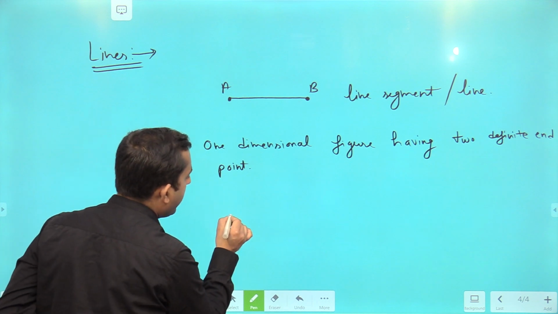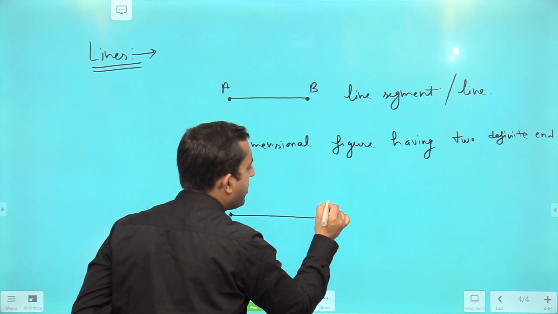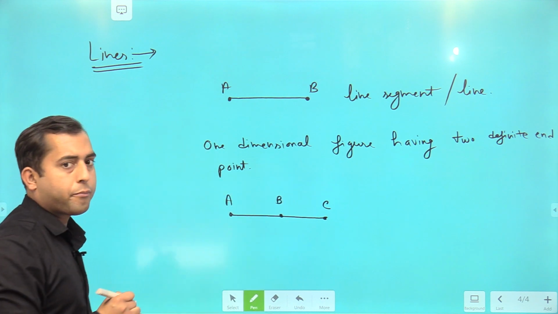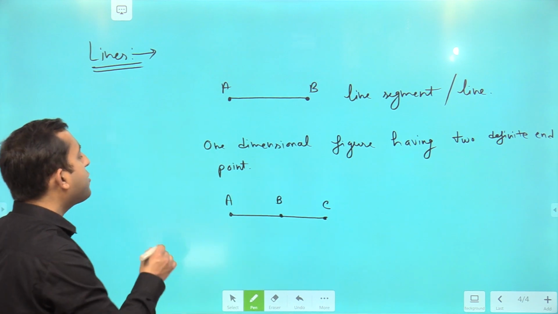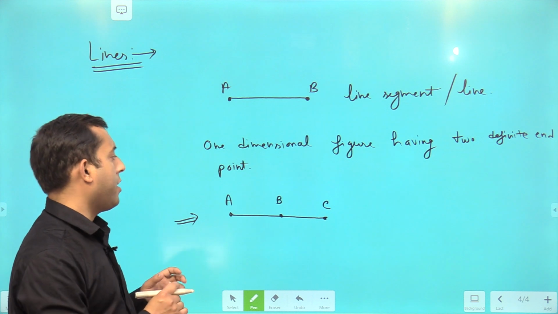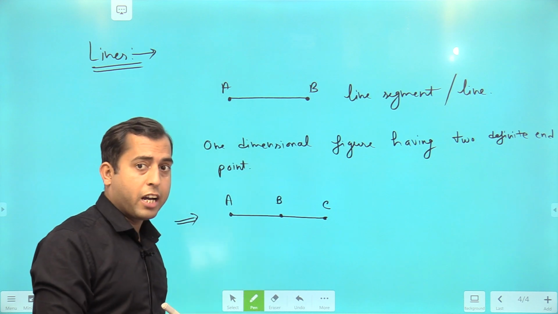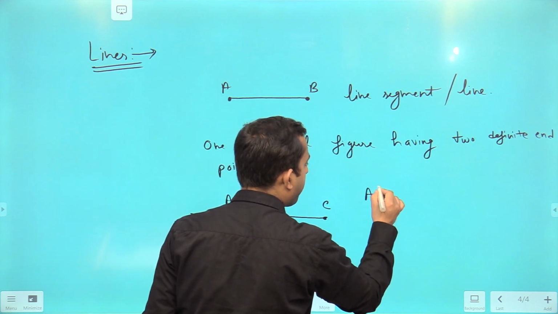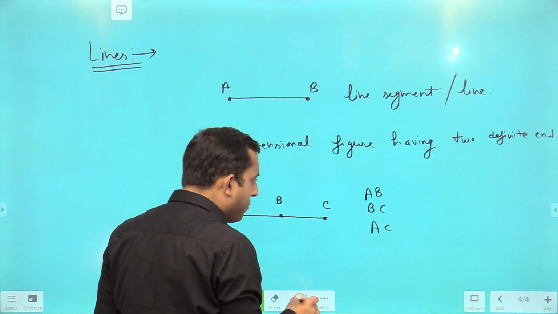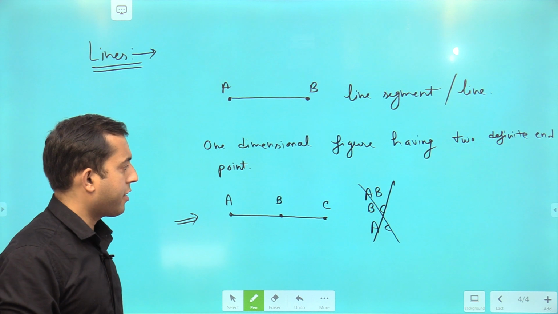Now, sometimes there are things like this. For example, let's say you have a line segment AC, and in between there is one more point given to you, which is B. Now if I ask you how many line segments are there, then I have seen some of the students saying, sir, there are 3 line segments. What are those? AB, then BC, then AC. But class, this is totally wrong. This is not correct. Why is this not correct?